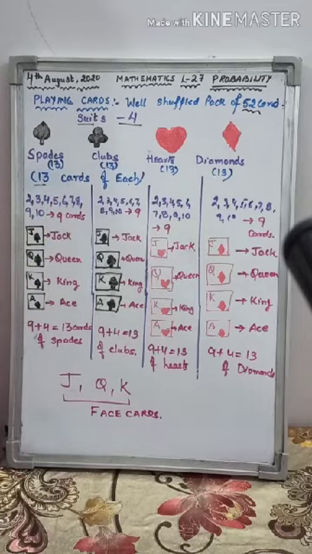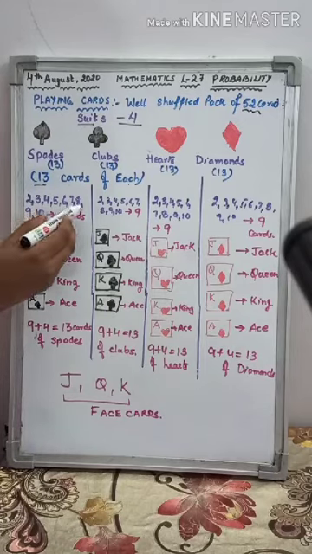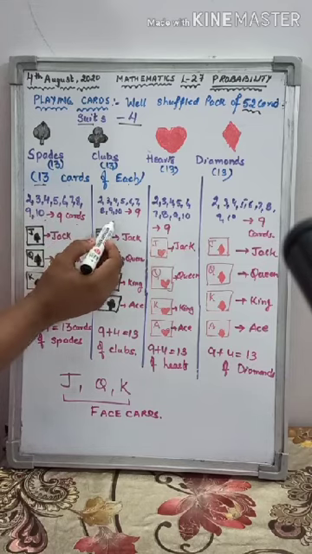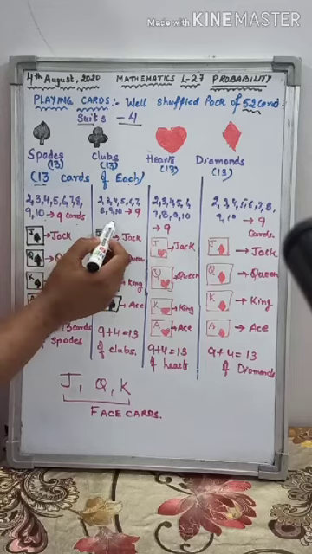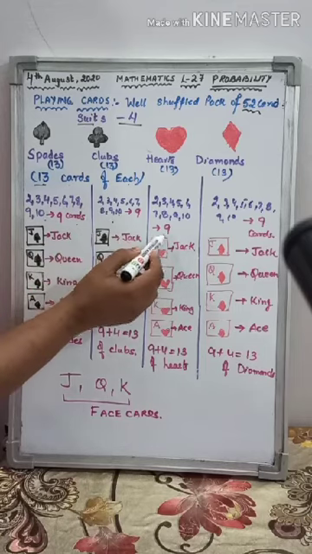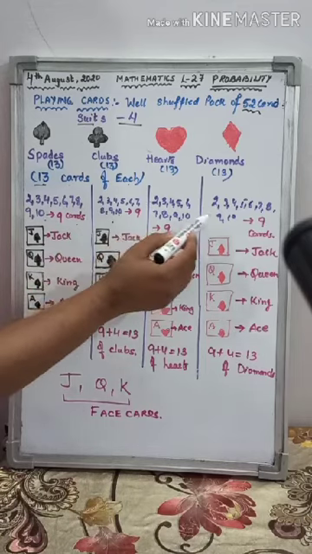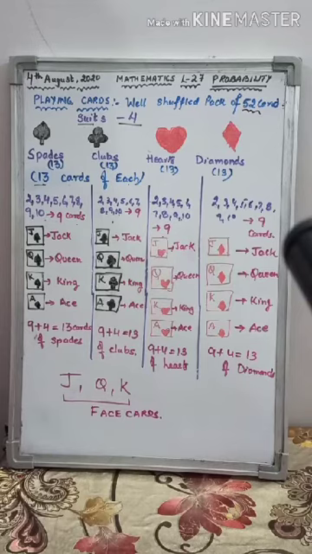Now let's see how 2, 3, 4, 5, 6, 7, 8, 9, 10. That means 9 cards. Similarly in the club, 9 cards from 2 to 10. 9 cards in the heart, 2 to 10. 9 cards in the diamond, 2 to 10. Now there are 4 more cards. Out of 13, I have told you 9, so 4 are left.